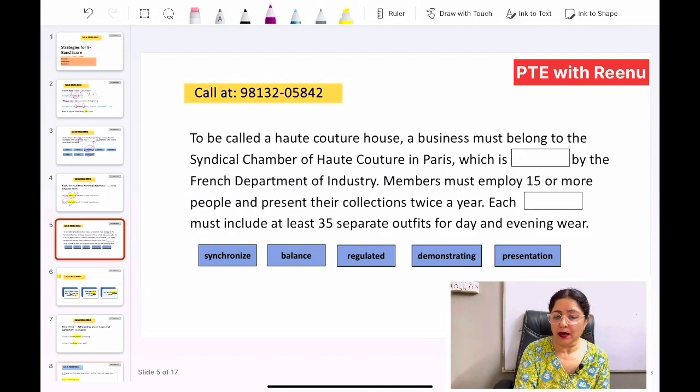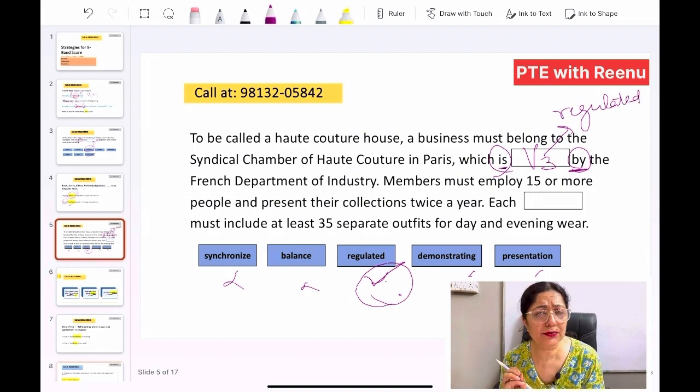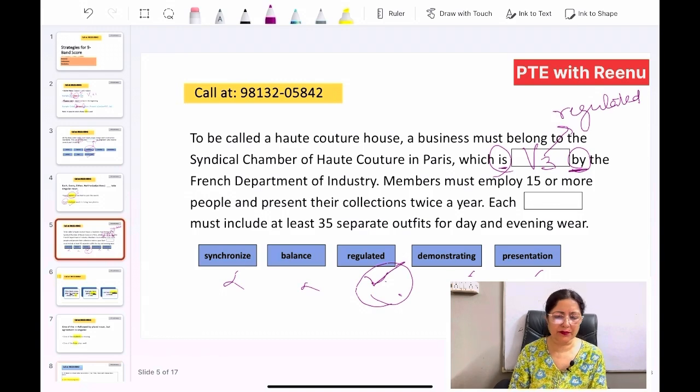To be called a haute couture house, a business must belong to the syndical chamber of haute couture in Paris, which is dashed by the French Department of Industry. Again we see "is" and "by", so obviously there will be V3. Now if we look at the options, this is V3, this is not. So we have only one option. Here we will be using the word "regulated". And if we see the sense, you need to see the context also, and that matches.